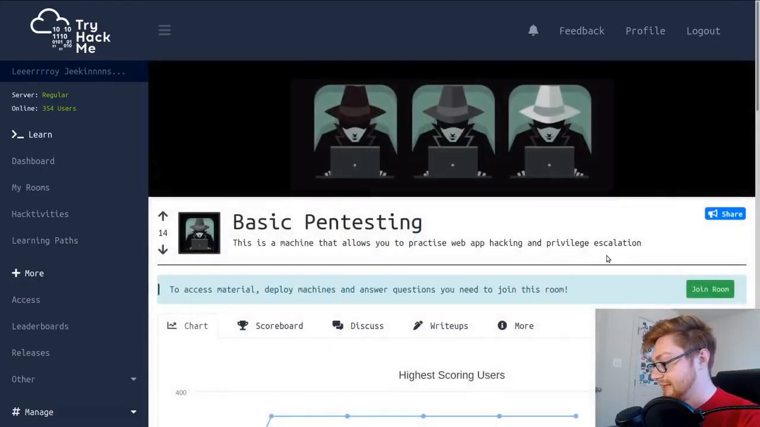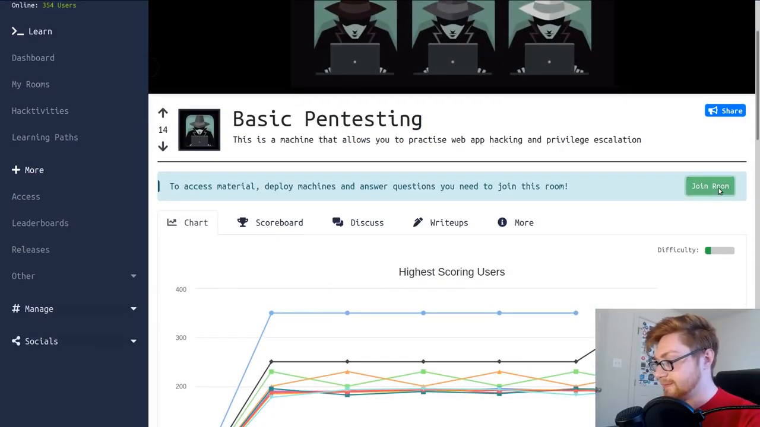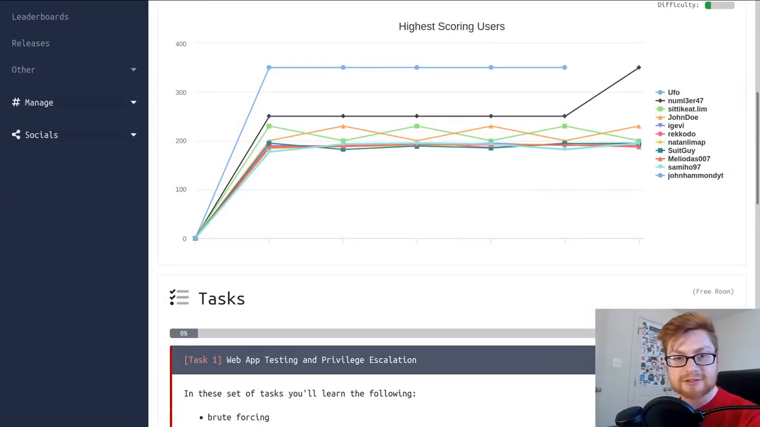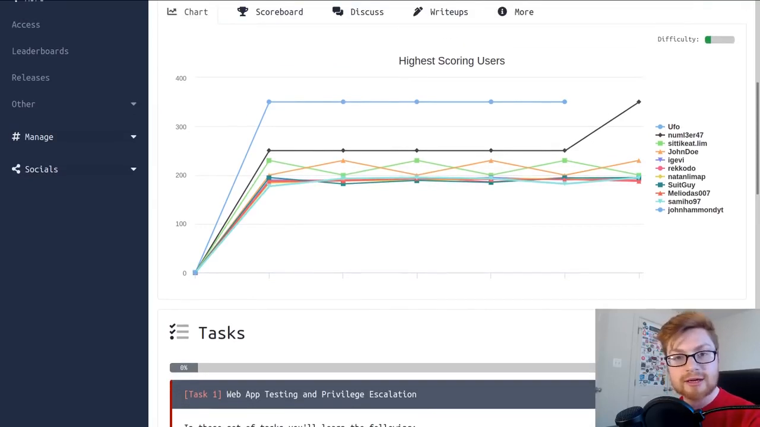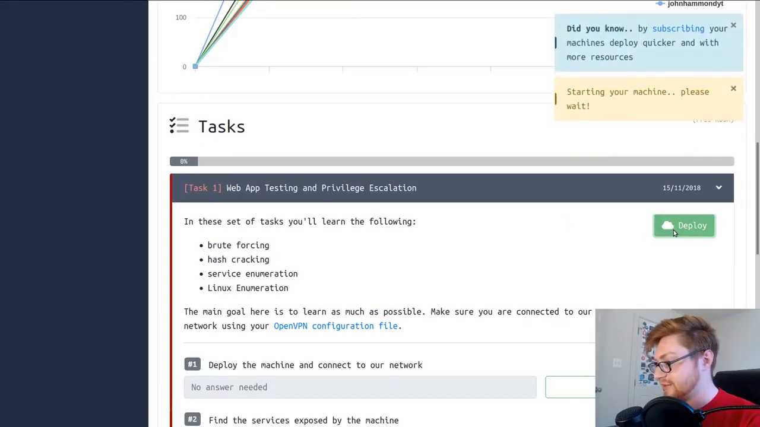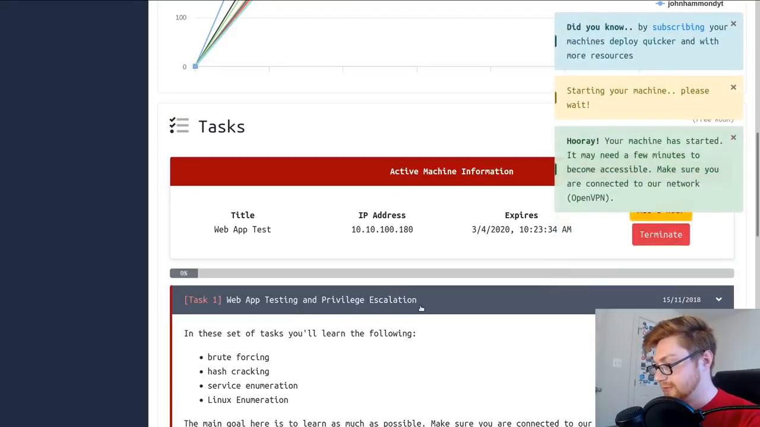So I'll click on that and I will join the room. Just that green button. Okay. I'm not going to use a Kali Linux VM in this case because I want to show it to you as any player could, anyone that is using this with the free account. So we would need to go ahead and deploy this and access our OpenVPN configuration file.